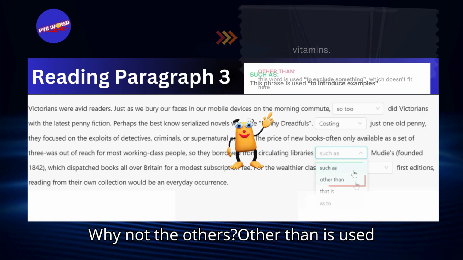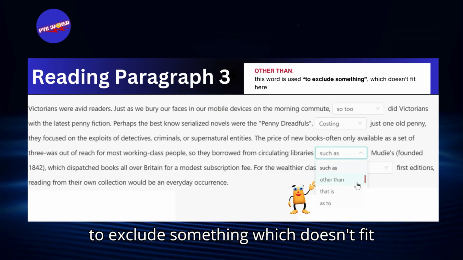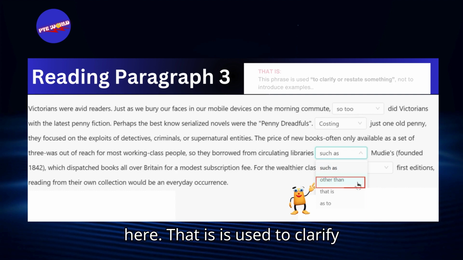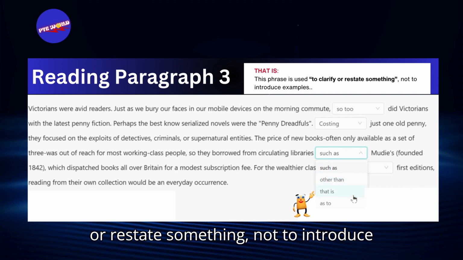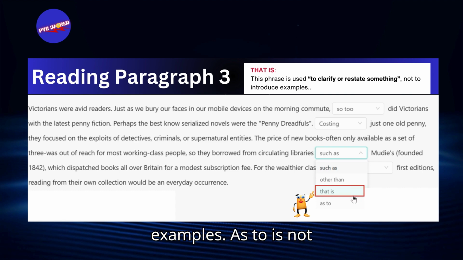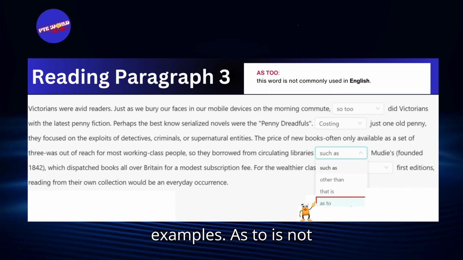Why not the others? Other than is used to exclude something, which doesn't fit here. That is used to clarify or restate something, not to introduce examples. As to is not commonly used in English.